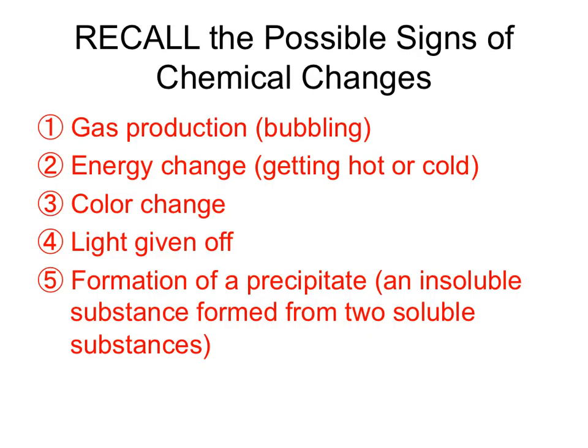You can also identify the difference between a physical and a chemical change by recalling those possible signs of a chemical reaction. If we see bubbles, that usually indicates that gas is being produced. If our substances are changing temperature, or they're giving off light, if they change their color or form a precipitate, these were indicators that the change that we're looking at is a chemical change, that the substances in the beginning and the end will be different.